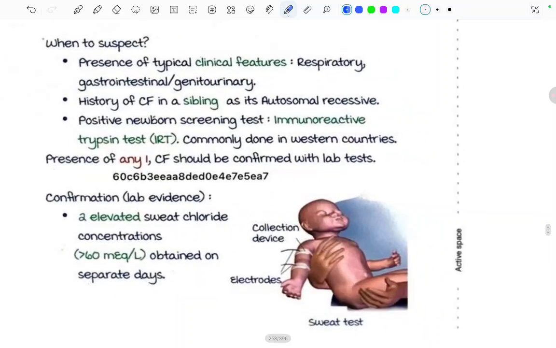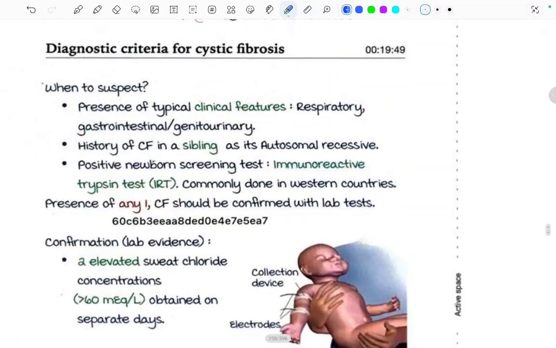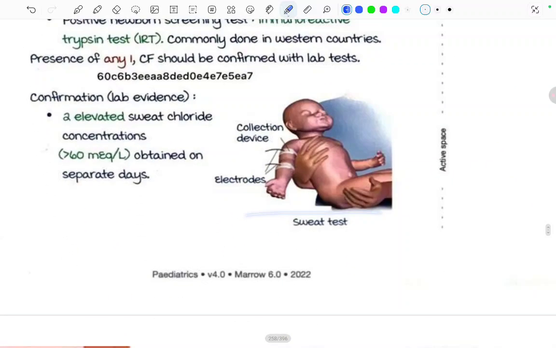Presence of any one, cystic fibrosis should be confirmed with the lab test. If any of these is present: typical clinical features of these three systems, cystic fibrosis in a sibling, or a positive immunoreactive trypsin test, then we have to confirm it with the labs. Now, how to do confirmation? Two elevated sweat chloride concentrations of more than 60 milliequivalents per liter obtained on separate days. This will confirm cystic fibrosis.